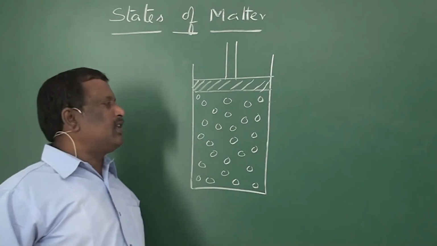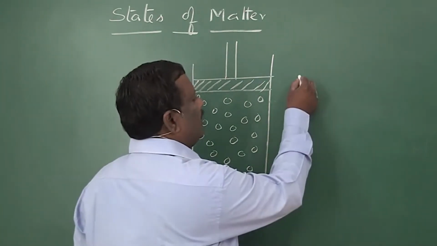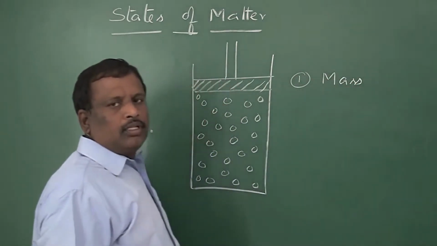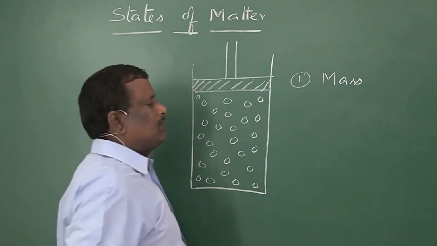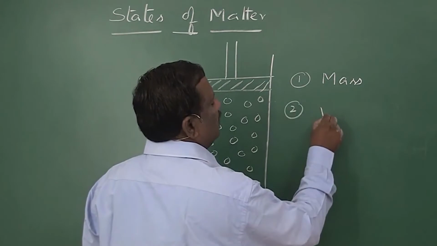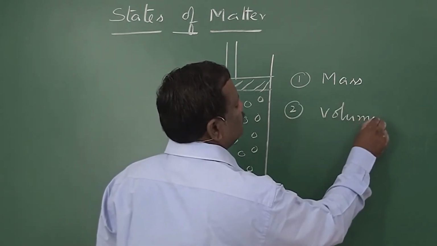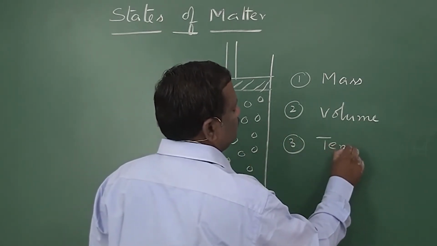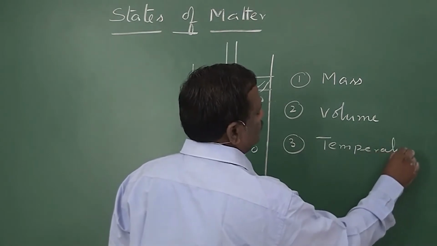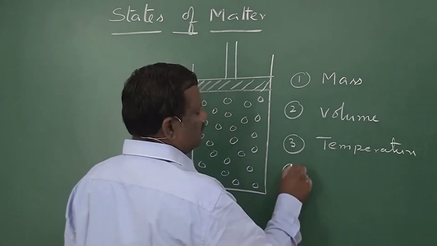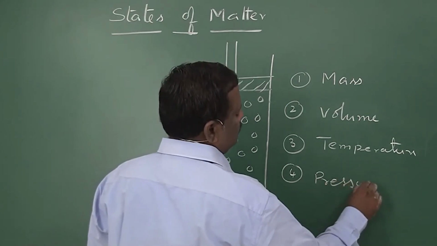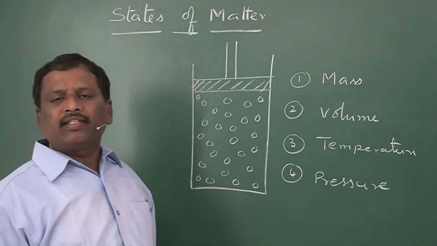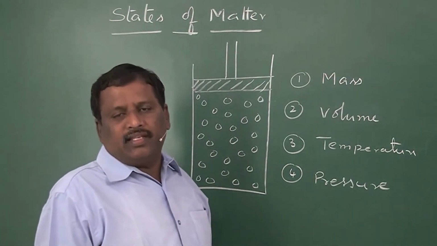The measurable quantities of gas, first of all, number one is mass, the second is volume, the third is temperature, and the fourth one is pressure. These are the measurable quantities of matter when it is in a gaseous state.